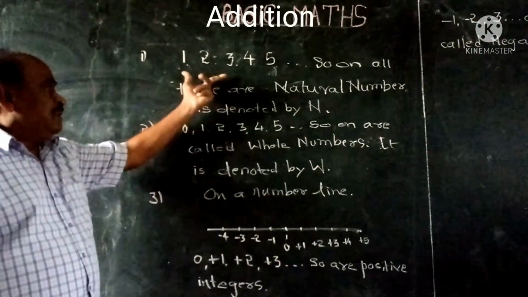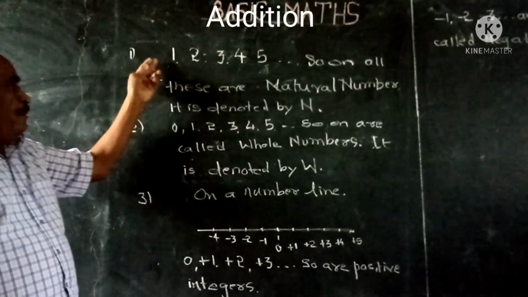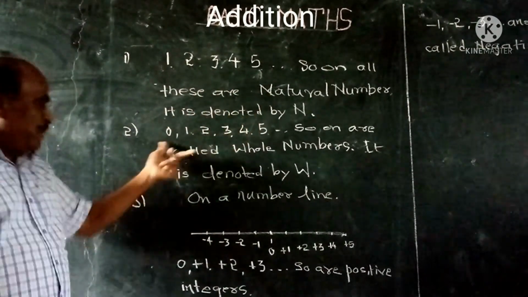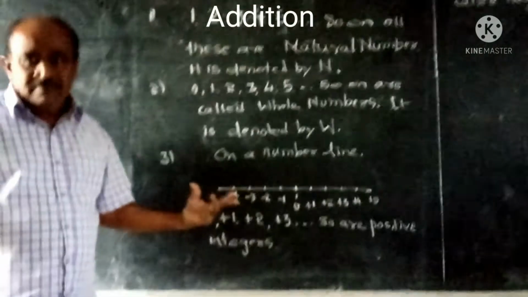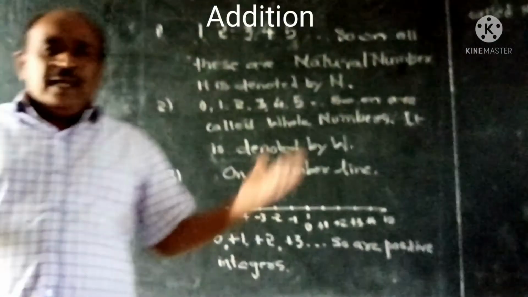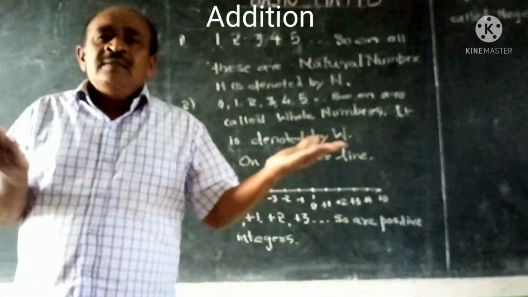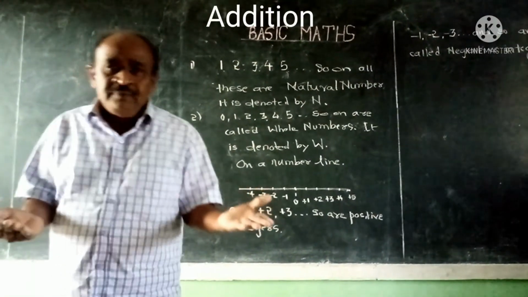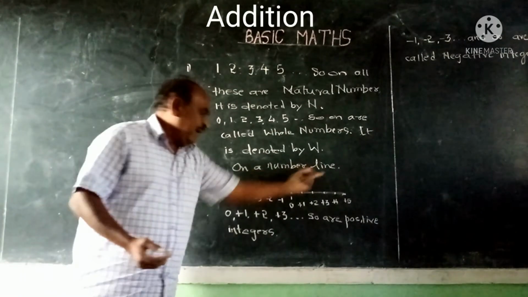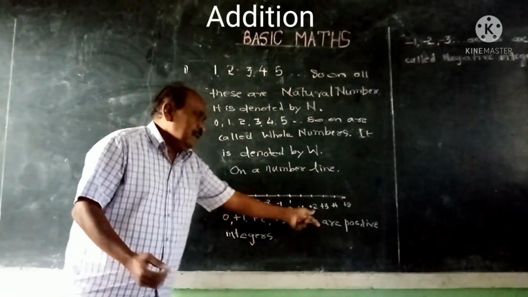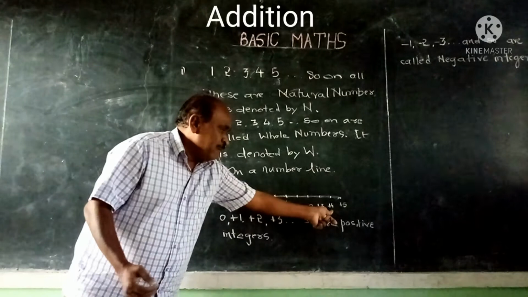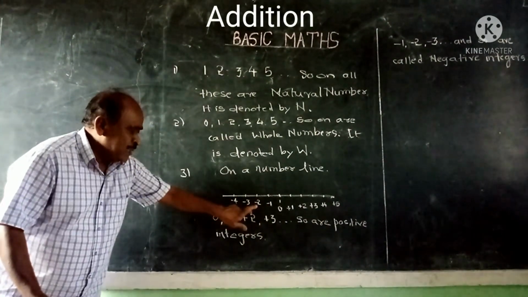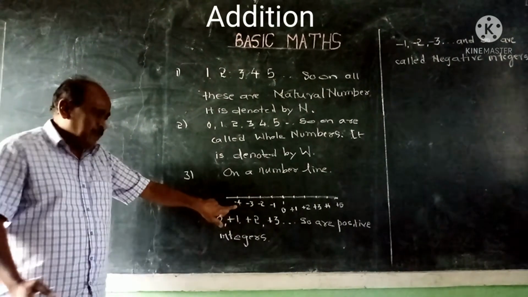Dear children, the numbers without 0 are called natural numbers. Including 0, we call them whole numbers. Next, in numbers, we have some positive numbers and negative numbers also. Here on the number line, here 0, plus 1, plus 2, plus 3, plus 4, plus 5 and so on. Here we have minus 1, minus 2, minus 3 and minus 4.